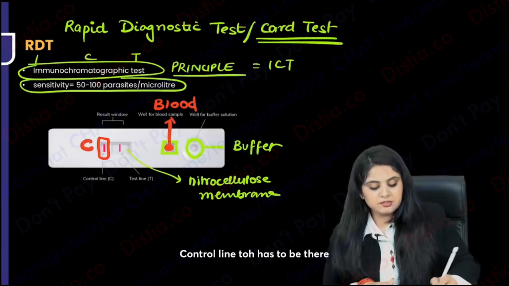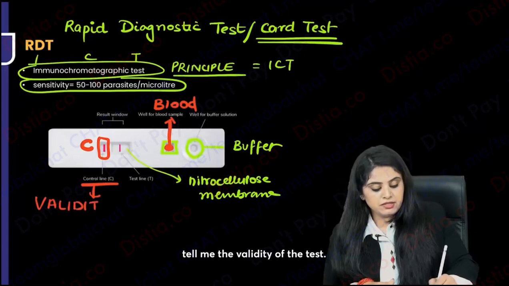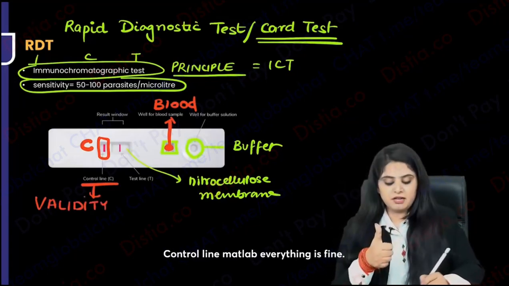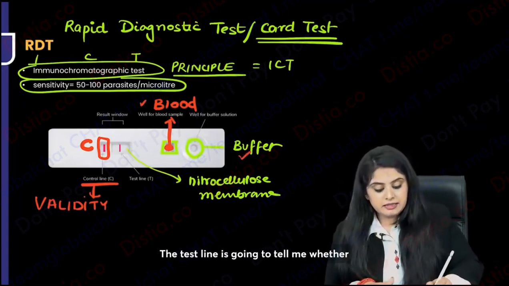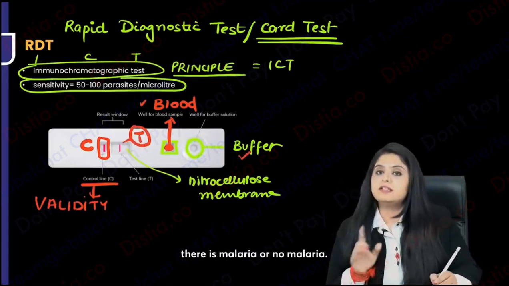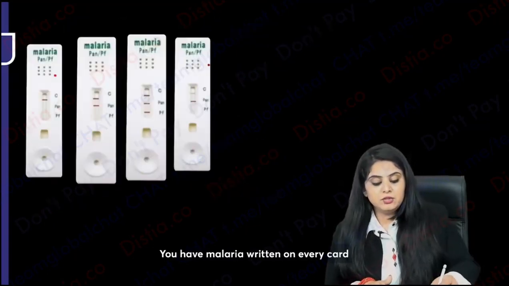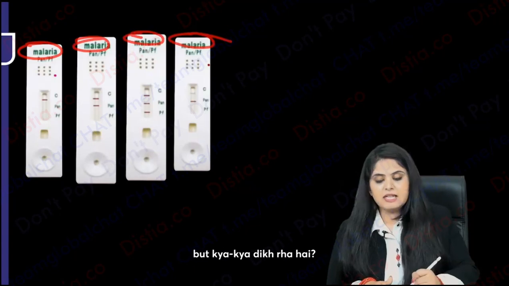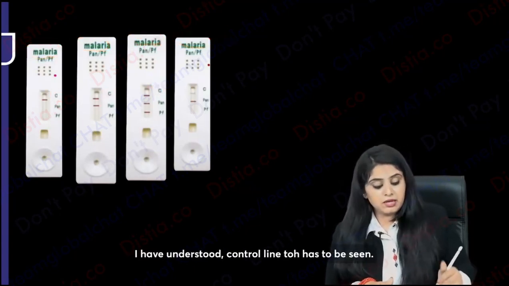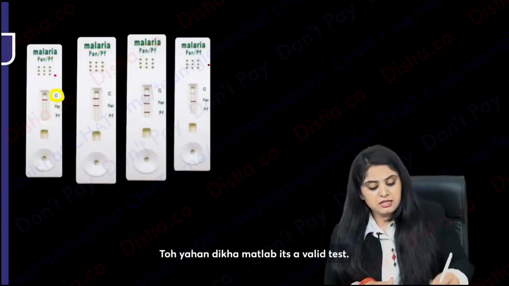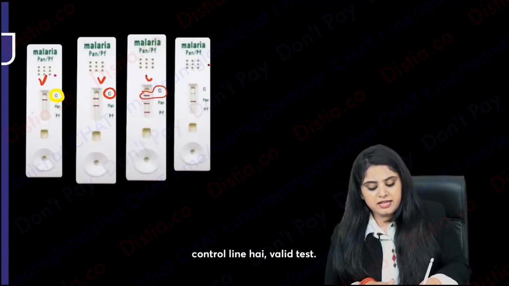Control line though has to be there, because control line is going to tell me the validity of the test. Control line means everything is fine, my buffer is fine, blood is fine, everything is fine. Control though has to be there. The test line is going to tell me whether there is malaria or no malaria. So I'm going to actually show you a lot of these tests. You have malaria written on every card, but what is seen? Control. You'll say, control line, ma'am, okay, I have understood. Control line has to be seen. So it is seen here, meaning it's a valid test. Control line is here, valid test. Control line is there, valid test.